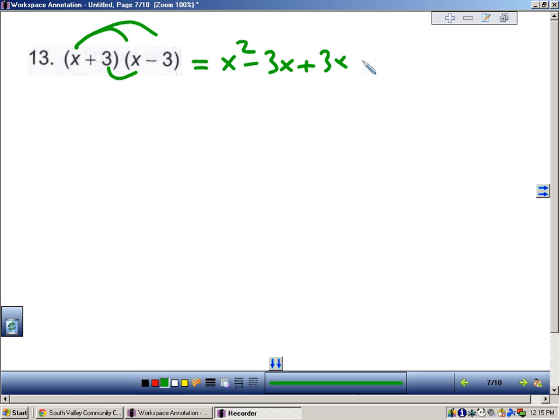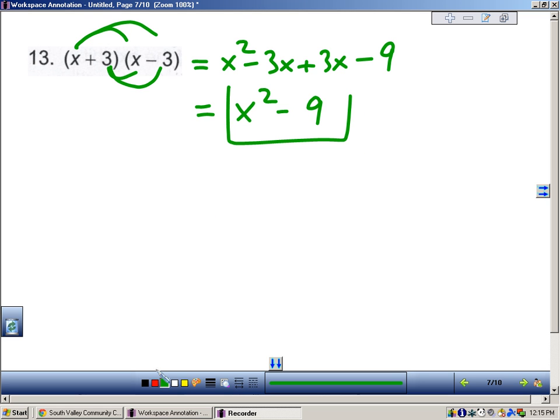Positive 3x, negative 3x. And so our solution is, and again, minus 3x plus 3x, we lose our middle term.